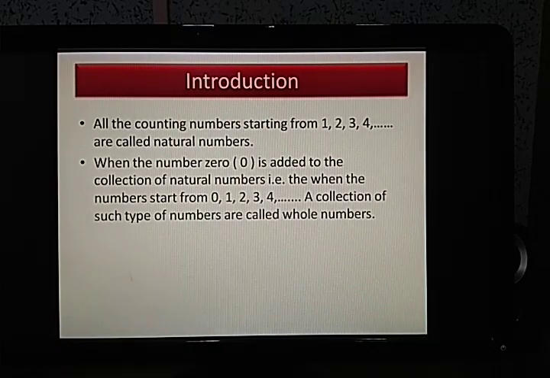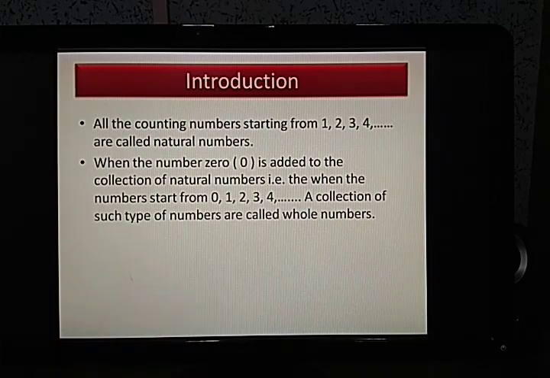Now when the number 0 is added to the collection of natural numbers, that is when the numbers start from 0, 1, 2, 3, 4 up to infinity, such a collection of numbers is called whole numbers. So in the previous point and this next point, the only difference that we can see here is the number 0.